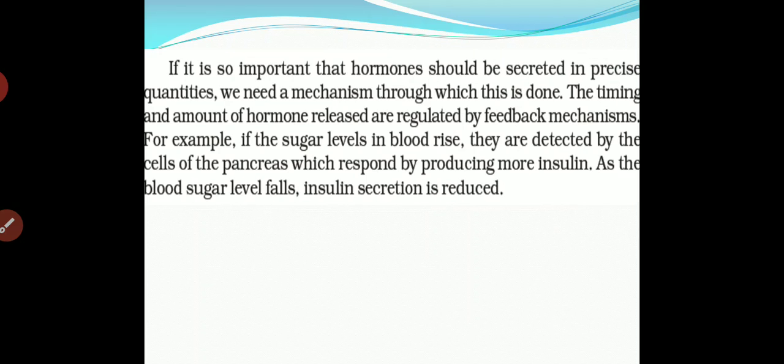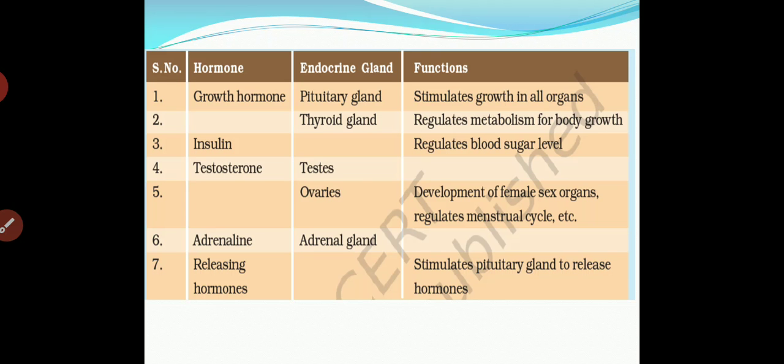If it is so important that hormones should be secreted in precise quantity, we need a mechanism through which this is done. The timing and the amount of the hormones released are regulated by the feedback mechanism. For example, if the sugar level in the blood rises, it is detected by the cells of the pancreas, which respond by producing more insulin. If the sugar level in the blood is rising, at that time it will respond with insulin. As the blood sugar level falls, insulin secretion is reduced. Okay, whenever the blood sugar reaches a limited level, at that time insulin secretion is reduced.